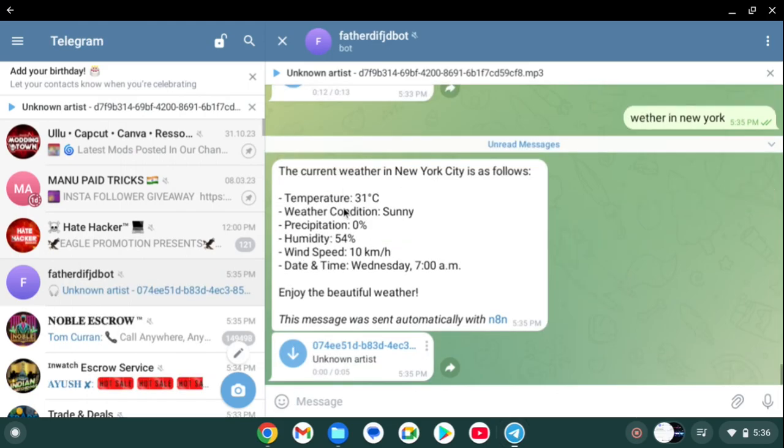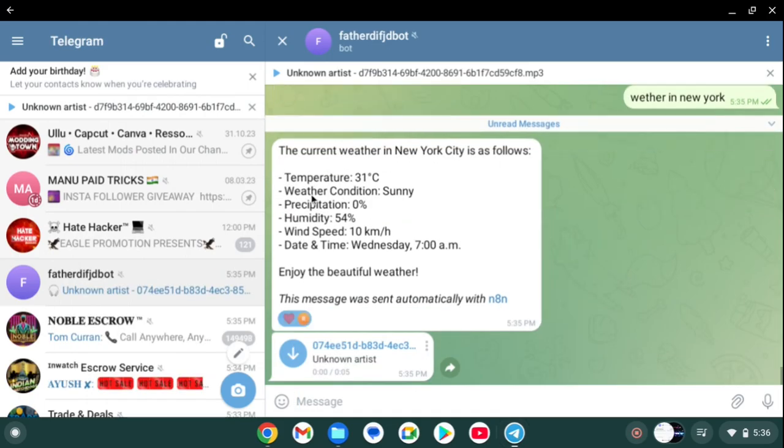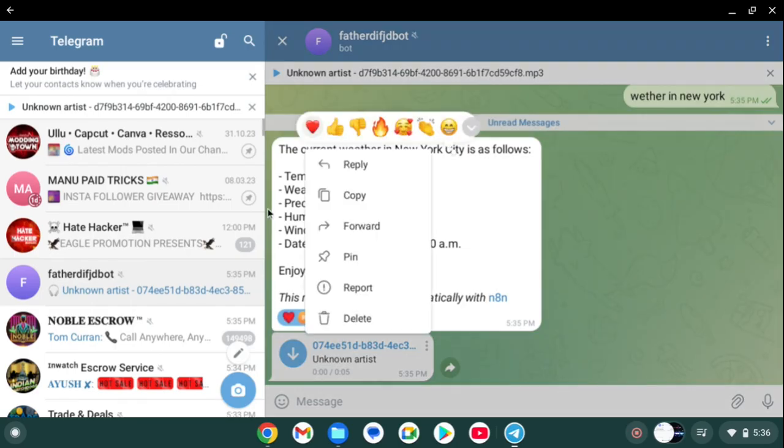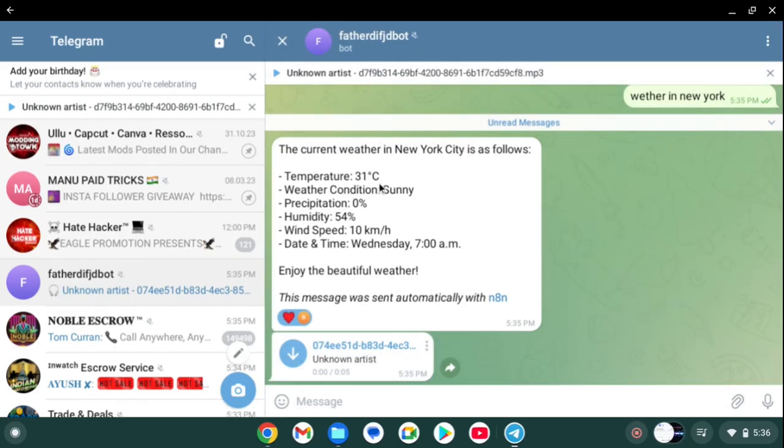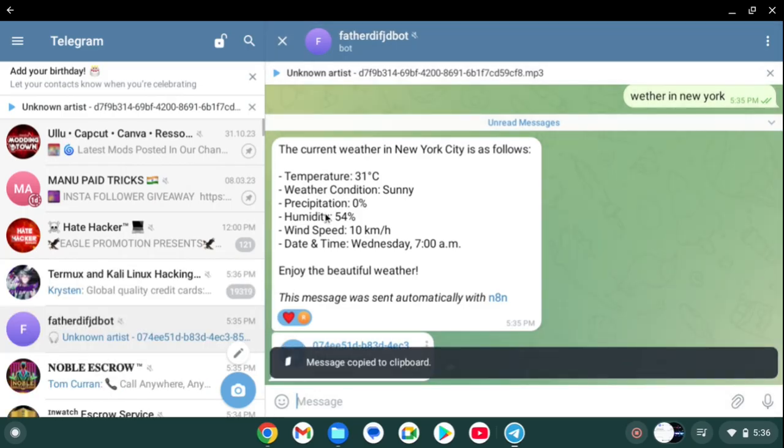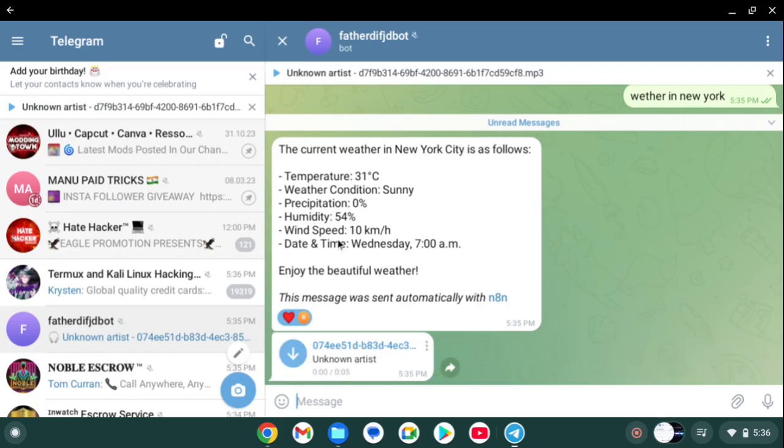Here you can see the current weather in New York City as following. This is the temperature, 31 Celsius. Weather prediction condition, sunny. Date and time it can also provide. Let's listen to the voice.